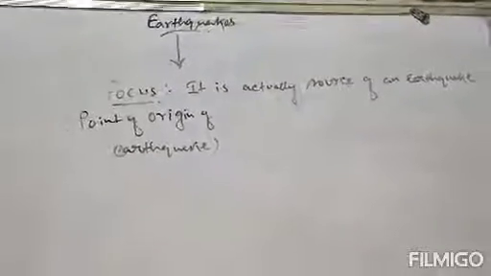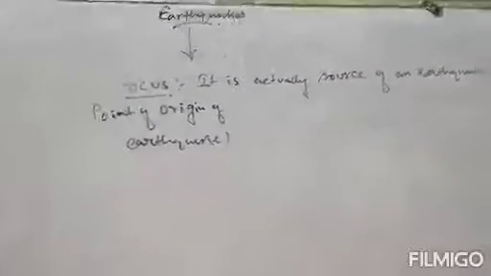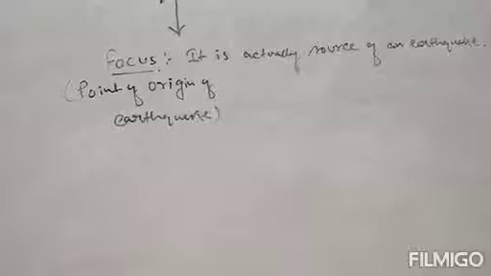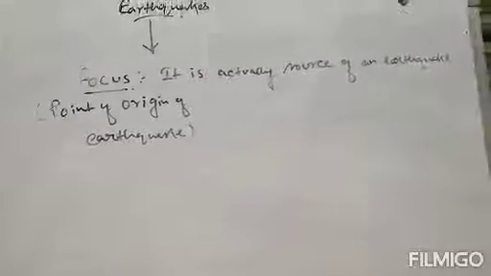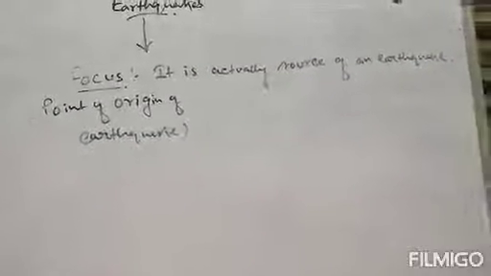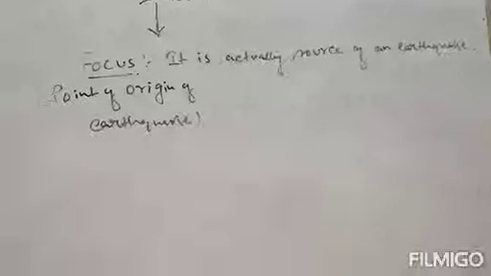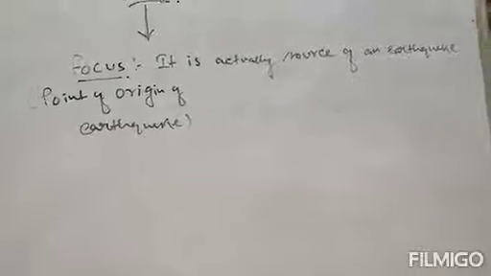So focus is basically the source of an earthquake, also known as the point of origin. Clear? Now this focus is a point, and it is often deep below the surface of earth. Since it is deep below the surface, its location is very difficult to map.